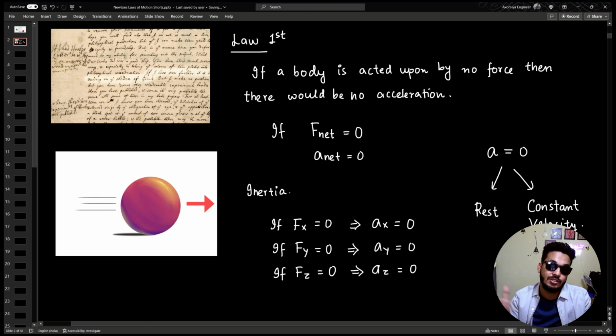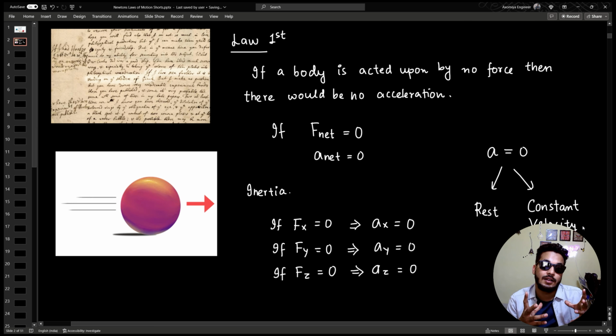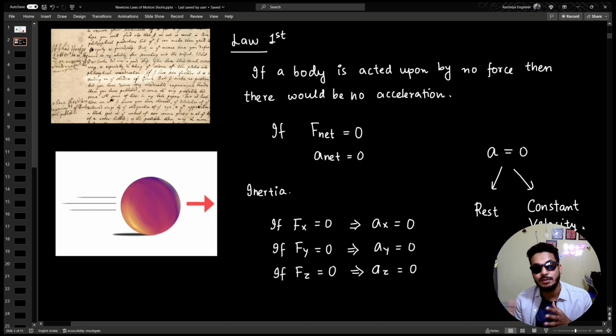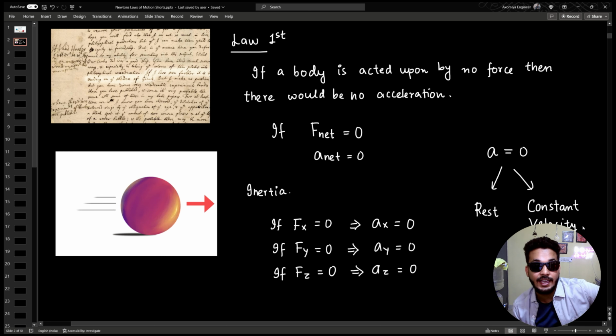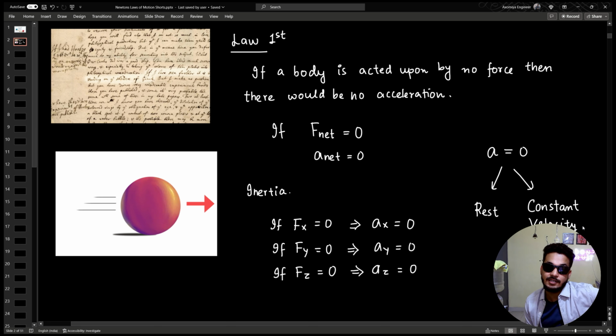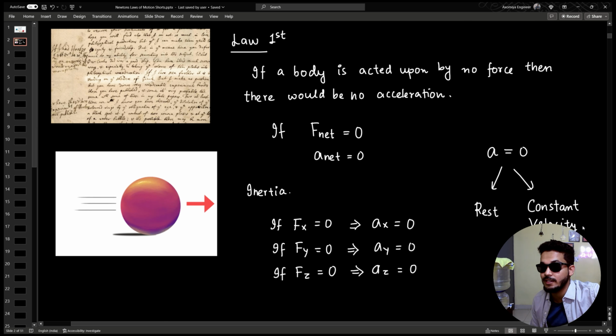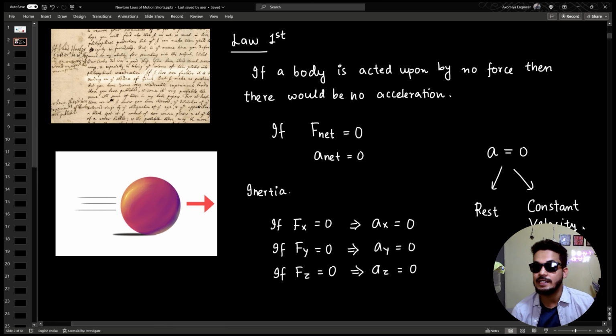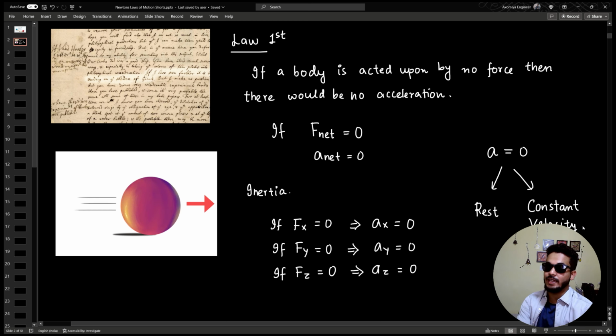Sometimes when I say acceleration is 0, people tend to think maybe the body is not moving at all, but it could still be moving, but with a constant velocity. Acceleration is defined as the rate of change of velocity, so we are looking at no change in velocity rather than velocity being equal to 0 all the time, right? So that's Newton's first law, explained in as much detail as we could for a short video like this one.